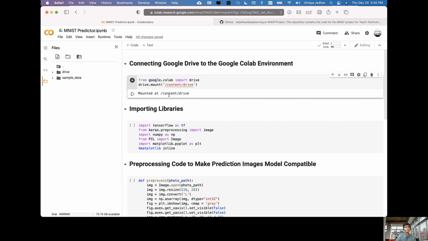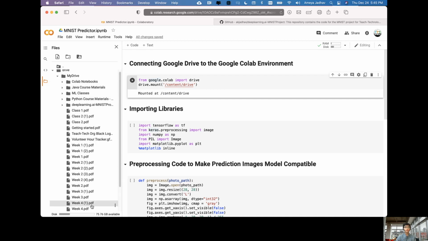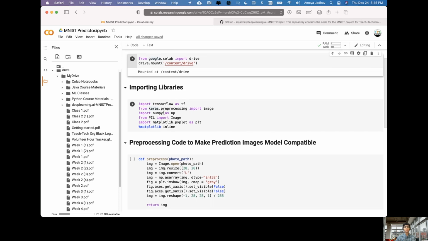If you go to this fourth icon on the left and click on it, you'll see these folders here. What this has done is allowed your Google Drive to be imported into this Google Colab environment. If you click on the Drive folder and then the My Drive folder, you'll see your Google Drive folders and files located here.